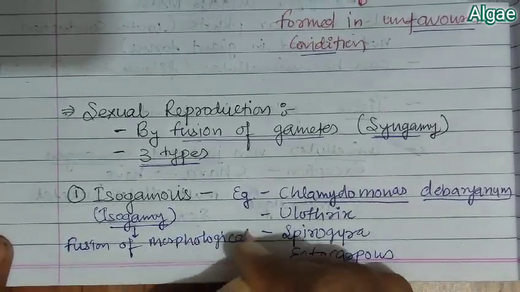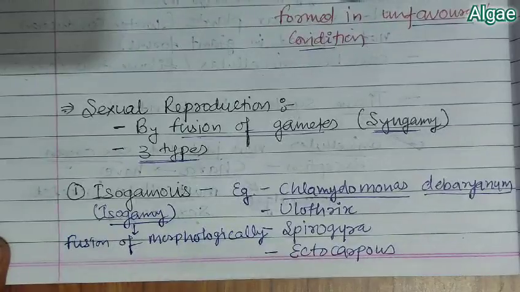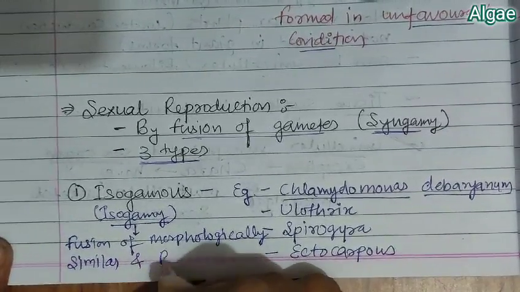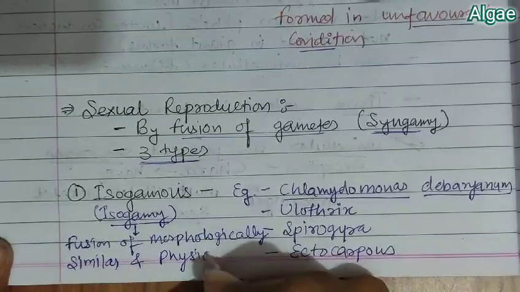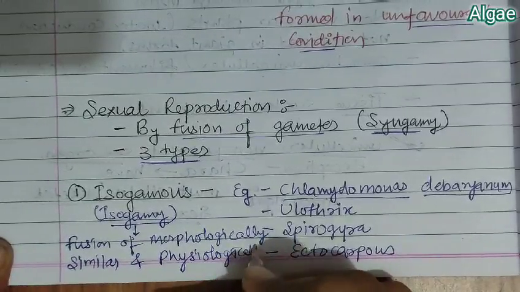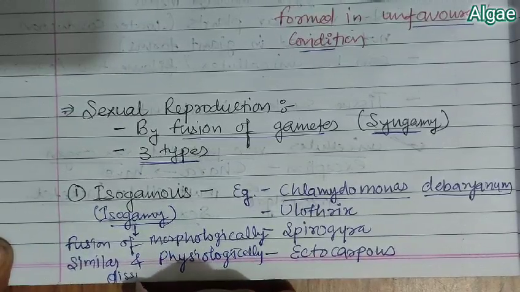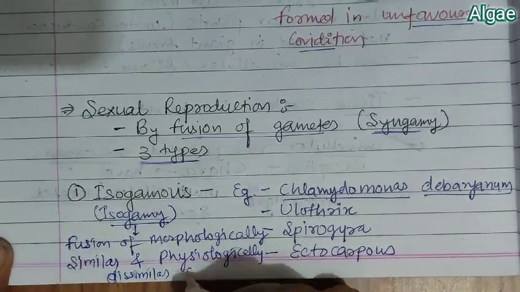morphologically similar and physiologically dissimilar gametes.